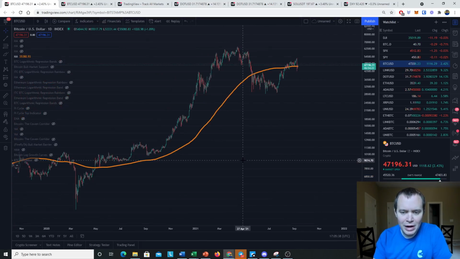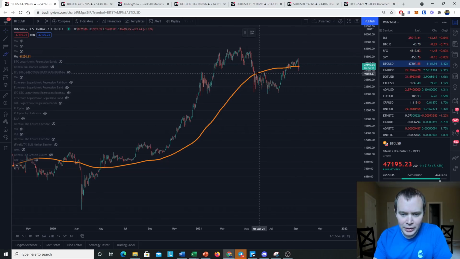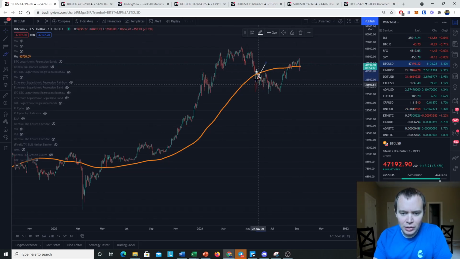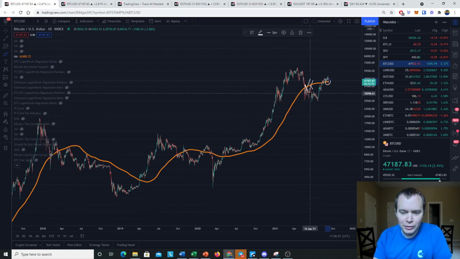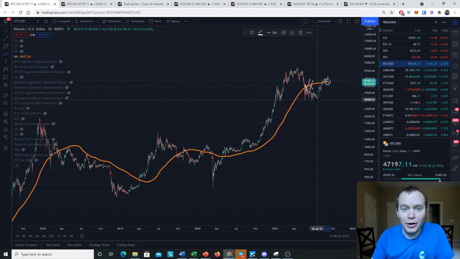And for me, right now, we could also look at it at the current time. We are in fact above it. So note that we came down below it, we got rejected, right? We came back down again, we came back up, we got rejected. Now we are at least trying to hold it as support, okay? So this to me is a clear indication that even if we get rejected a couple times, we still have managed to get back above it. Ergo, even if we were to drop below it again, I don't necessarily think it's the end of the world. It could just mean that we need more time playing in the sandbox.